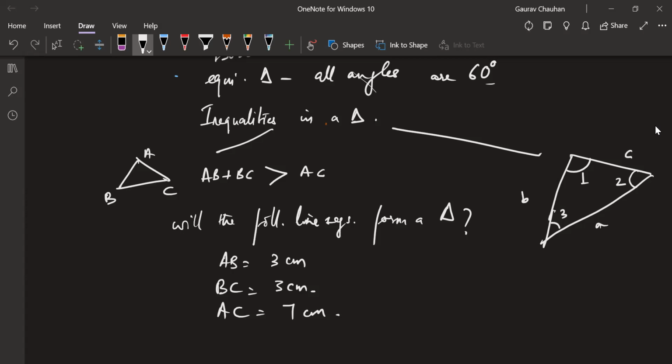Yes, tell me, Dinesh. You remember? Perfect. Yeah. Which angle is greatest? Okay. So angle 1 is greatest here. Whichever angle is greatest, the side opposite will also be longest. Okay. Basically, it's kind of okay.